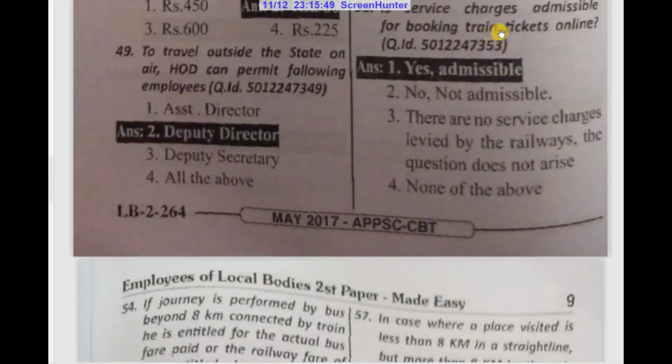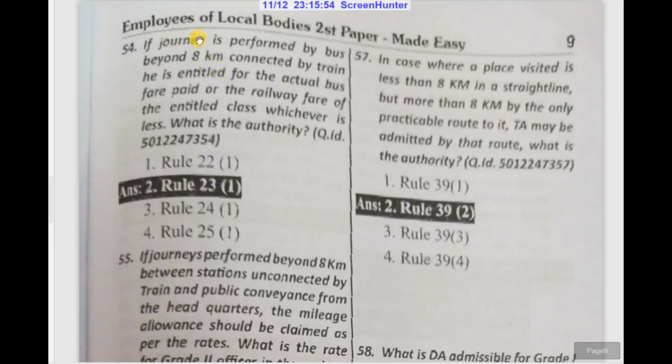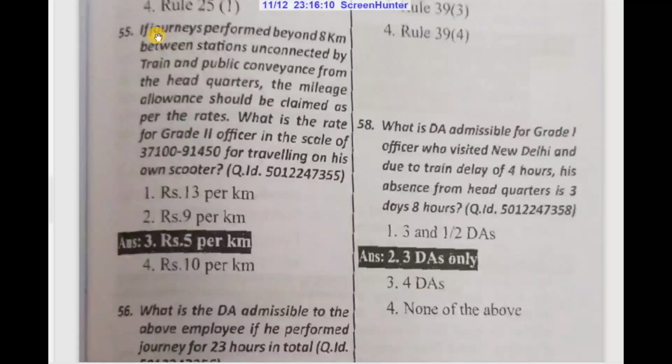Service charges for booking train tickets online are admissible. If journey is performed by bus beyond 8 km connected by train, he is entitled to the actual bus fare paid or the railway fare of the entitled class, whichever is less. What is the authority? Rule 23 sub-clause 1. If journey is performed beyond 8 km between stations unconnected by train and public conveyance from the headquarters, the mileage allowance should be claimed as per the rates.